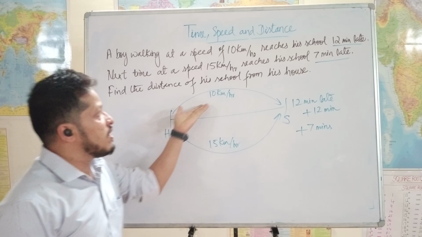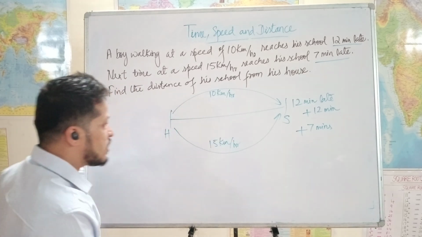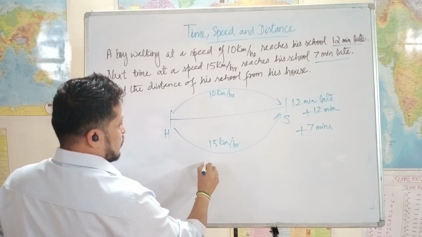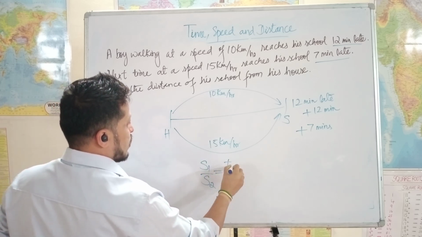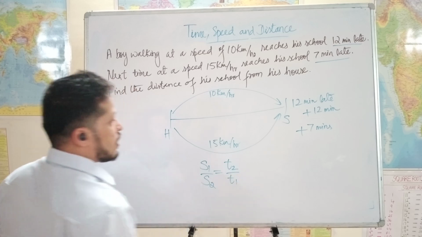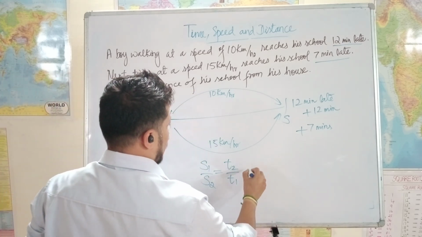See, the distance traveled in both the cases is the same. So when the distance is the same, the only formula we know is speed is inversely proportional to time. T2 by T1, we know the speed ratio, 10 by 15, right?